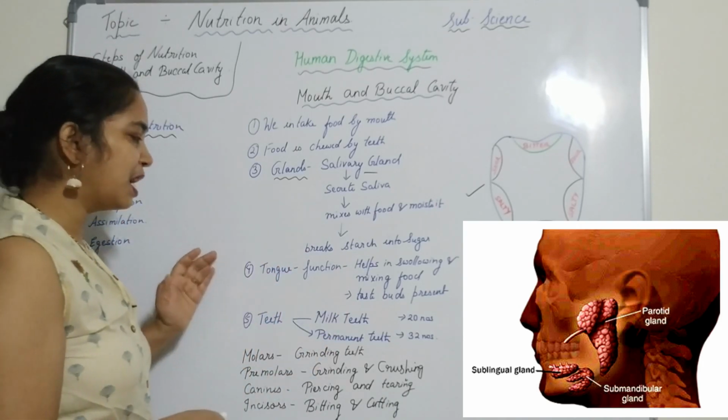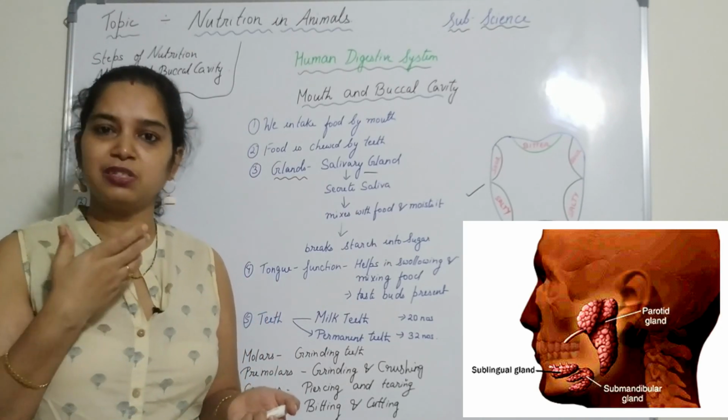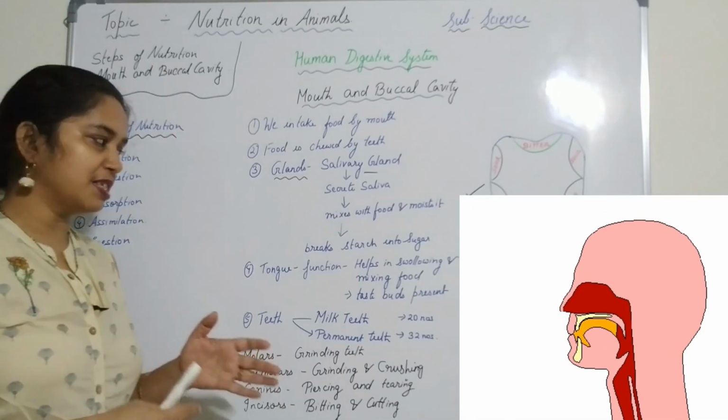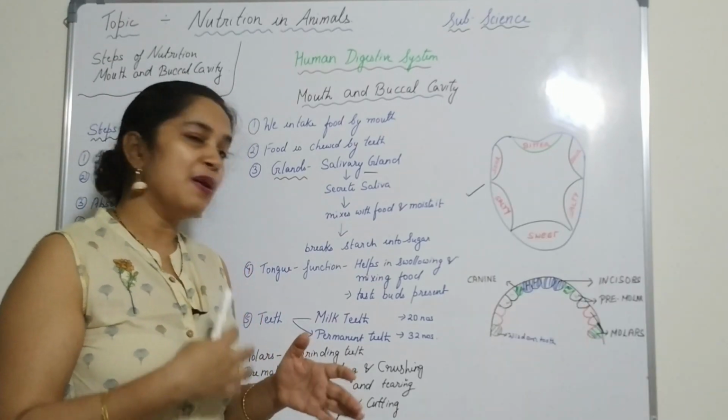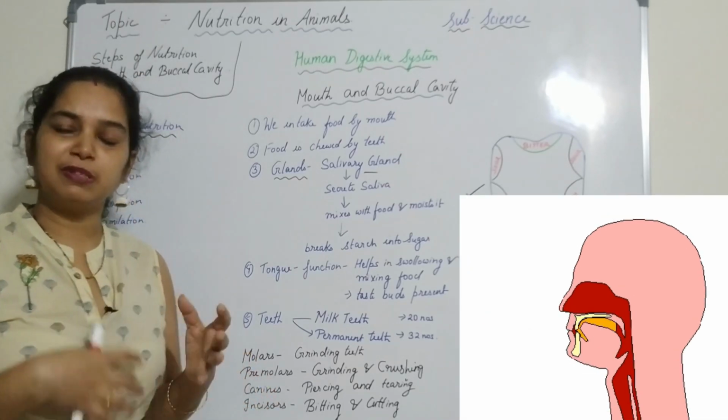Now coming to the tongue. What is the function of the tongue? We speak with the help of the tongue. If the tongue is not there, will you be able to speak? No. Yes, it helps in swallowing and mixing the food. When you chew the food, the tongue also helps in mixing the food.